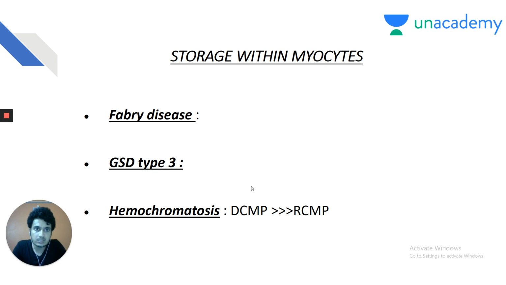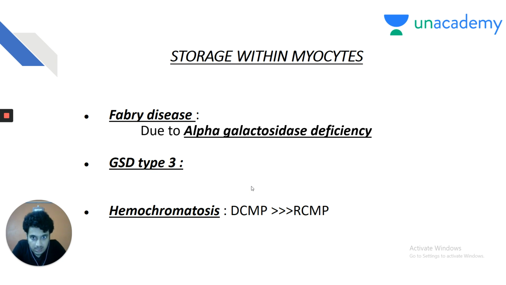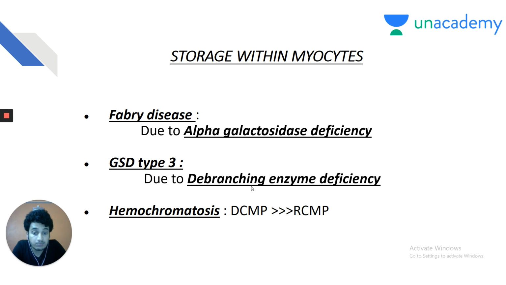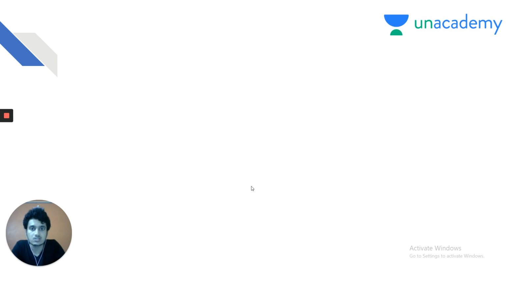Generally, our brain tends to think that the iron is accumulating in various organs of the body in hemochromatosis. So, the iron accumulates within the heart and it produces restrictive cardiomyopathy. But it is no. It is dilated cardiomyopathy which is more common in hemochromatosis than the restrictive cardiomyopathy. Again, my dear friends, these are the important diseases in biochem. You must refer to your biochem notes to get the enzymes involved in Fabry disease and glycogen storage disorder type 3. Fabry disease is due to alpha galactosidase deficiency, and glycogen storage disorder type 3 is due to debranching enzyme deficiency.